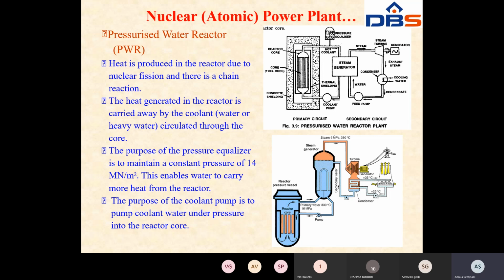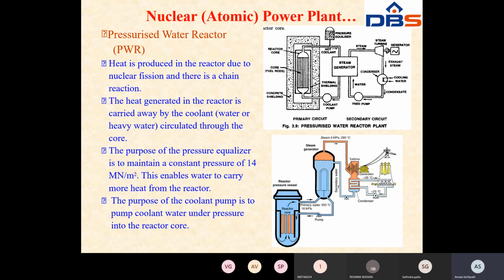Why? Because you are maintaining the pressure constant, that is 14 millinewton per meter square. This enables the water to carry more heat from the reactor. Whenever you maintain a constant pressure, it enables the coolant water, here you are using water as the coolant, to carry more heat from the reactor. So that's why you are using it.